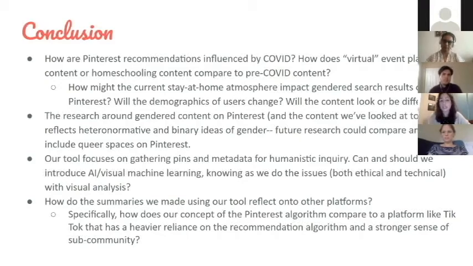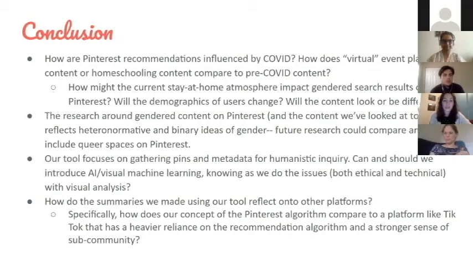The existing research around gendered content on Pinterest, and some of our own research we've shown today, reflects really heteronormative and binary ideas of gender, which does also reflect the majority of Pinterest content. But we're curious what future research could look like in terms of exploring queer spaces on Pinterest. And our tool also focuses on gathering pins and metadata for humanistic inquiry. And we're curious about introducing AI and visual machine learning, considering the ethical and technical issues we talked about earlier with visual analysis.